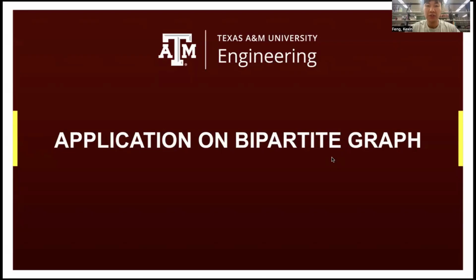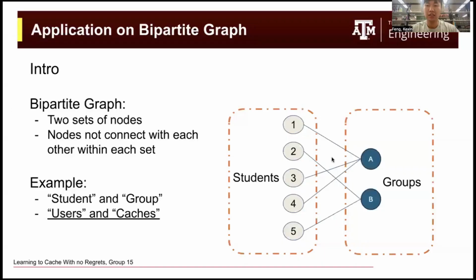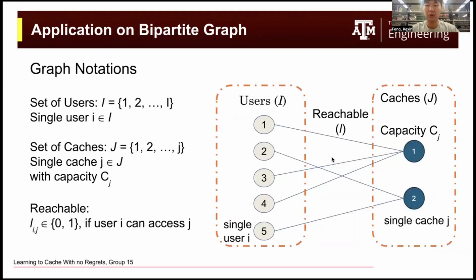Then I am going to talk about how the authors use their method on the bipartite graph. A bipartite graph is a type of graph with two sets of nodes, and the nodes are not connected with each other in the same set. For example, in the figure on the right, we have set 1 as students and set 2 as groups. In our case, we have users and caches.